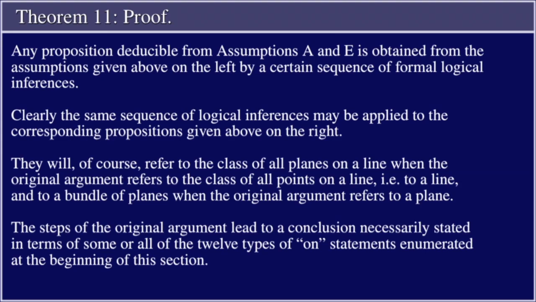The steps of the original argument lead to a conclusion necessarily stated in terms of some or all of the 12 types of on statements enumerated at the beginning of this section.